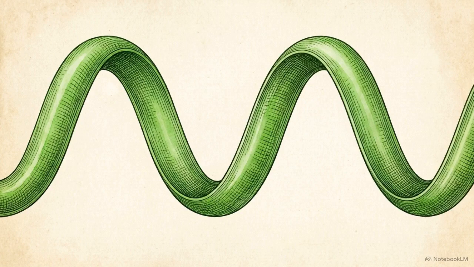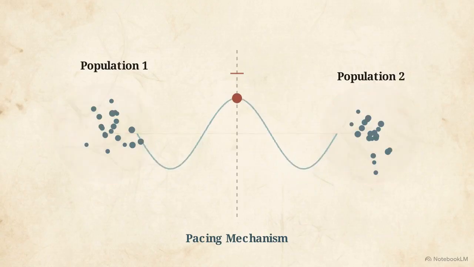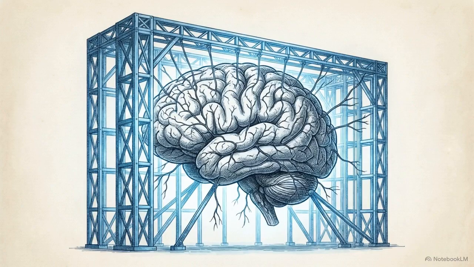It is vital to understand the role of these rhythms. They do not encode specific sensory data or cognitive memories themselves. Instead, they provide a temporal infrastructure. They act as a pacing mechanism that coordinates how distributed regions of the brain talk to one another. Time operates as a biological scaffold, organizing the flow of communication across the network without dictating the message.